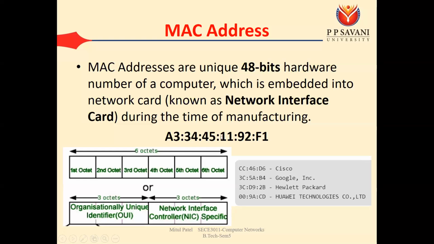So total 48 bits, or we can say 1 2 3 4 5 6 7 8 9 10 11 12 hexadecimal numbers, or we can say 6 octets. The MAC address can be either 48 bits, or 12 hexadecimal numbers, or 6 octets. These are the 6 octets, and all 6 octets are separated by colons.